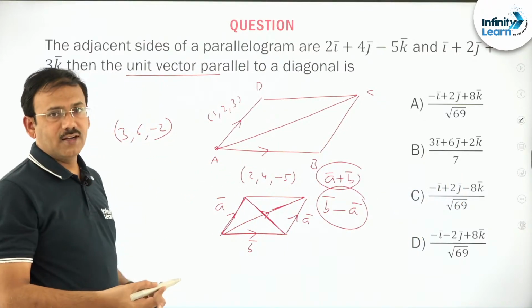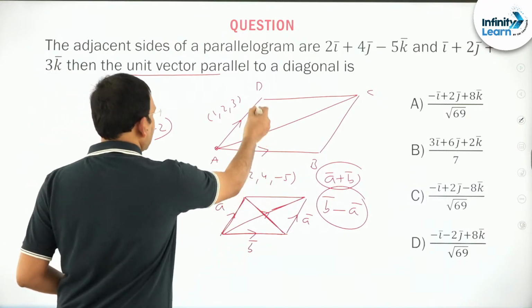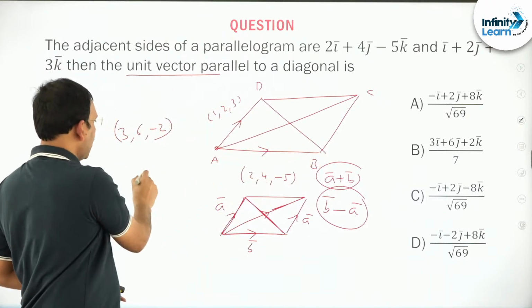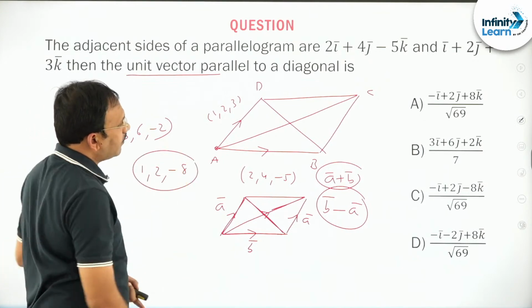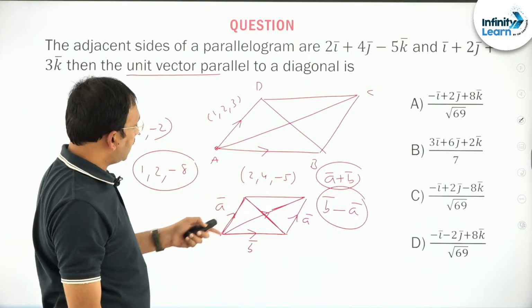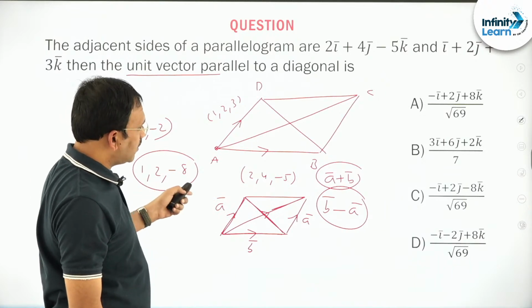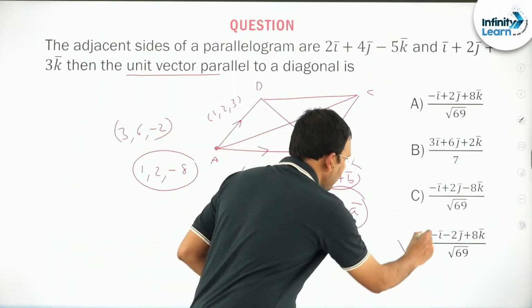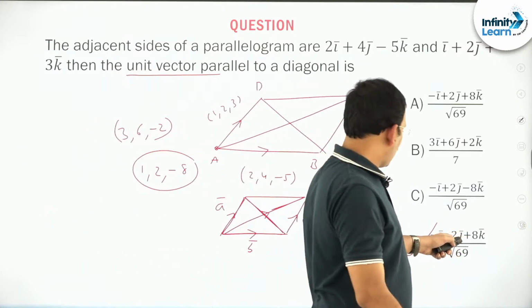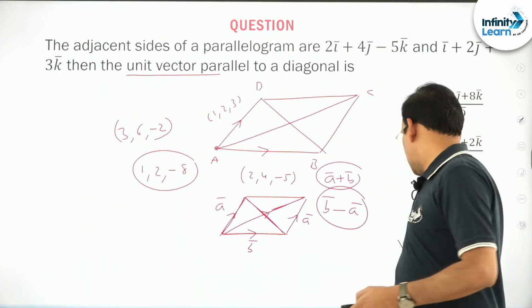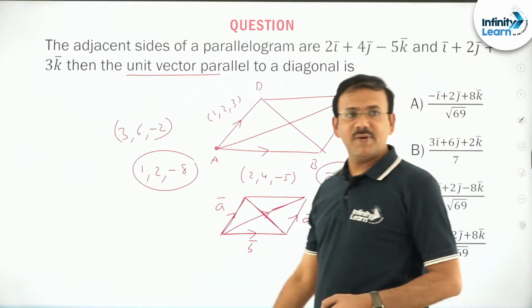That is not there. So you might have taken another diagonal. A bar minus B bar, you do 1, 2, minus 8. Is this combination there? 1, 2, minus 8 or minus 1, minus 2, 8, that is also there. Yes, this combination is there. Obviously you would have taken the unit vector, 64 plus 4, 68 plus 1, 69. So D is the answer, my dear friends.